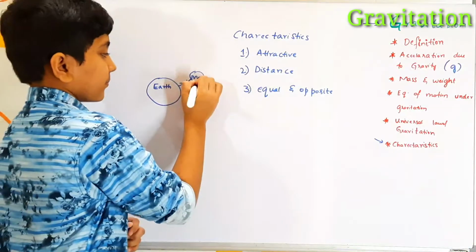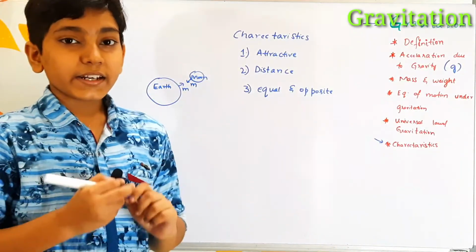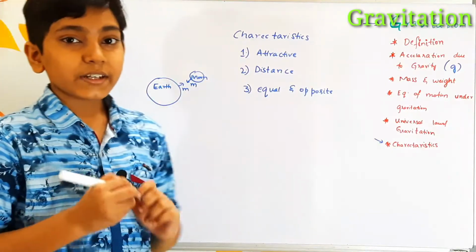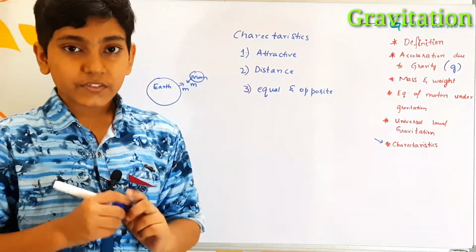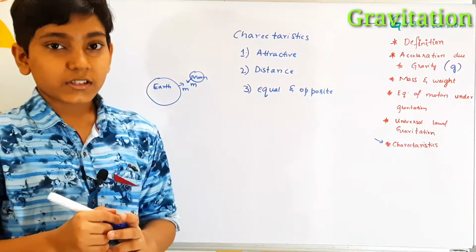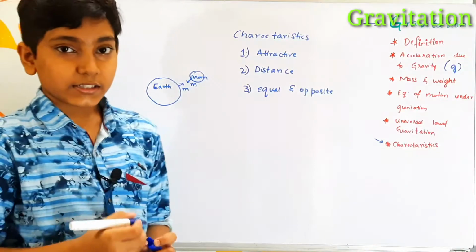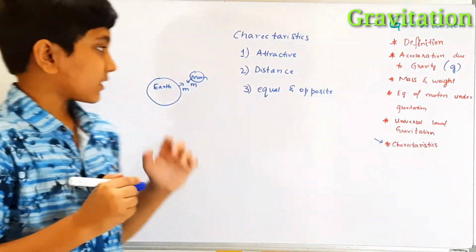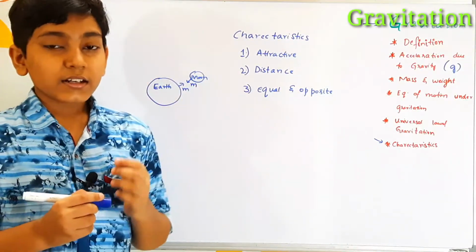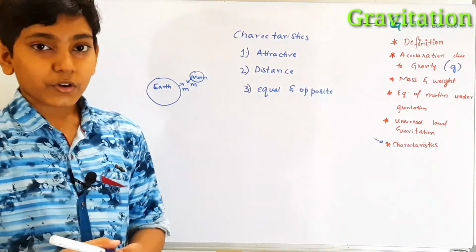But why does the moon revolve around the earth? The only reason is that the moon has lower mass when compared to the mass of the earth. So we experience equal forces in opposite directions to each other. If there were no such equal and opposite reaction, then what happens? One body comes to the other body and both of them collide.